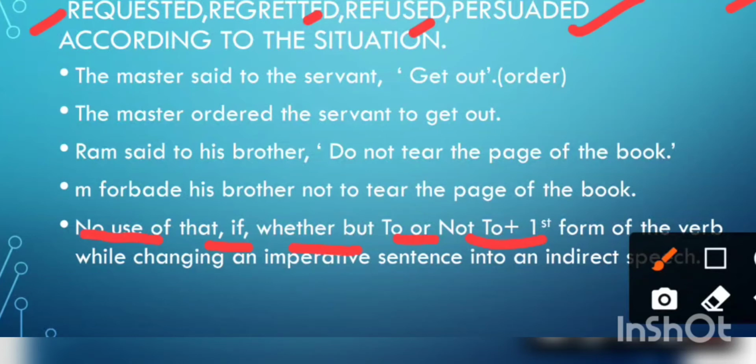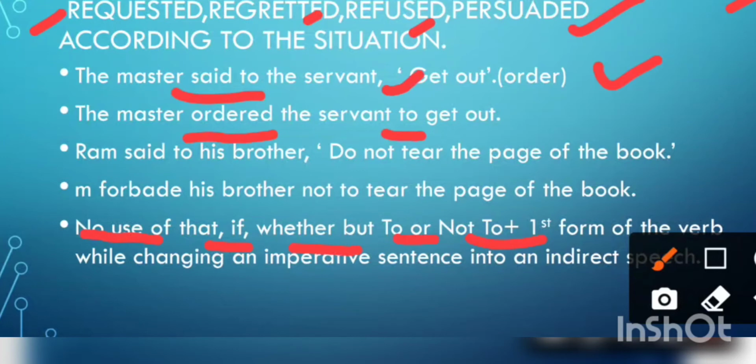So see that. Example: the master said to the servant, get out. Is it request or order? Order. The master ordered. So we have converted said to into ordered. The servant to or that? That is not used. So to is correct. To infinitive will be used and the first form of the verb: to get out.